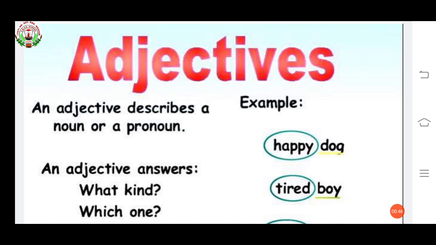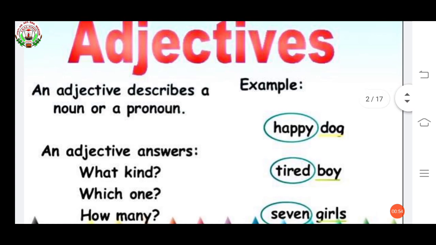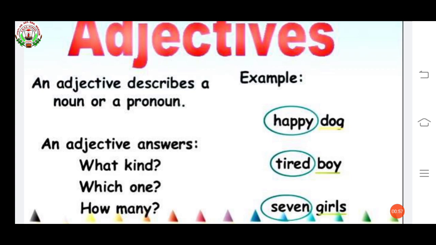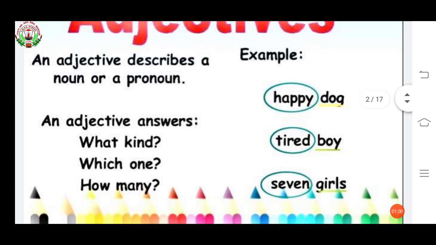So, what do adjectives do? They give us extra information. They say something about a noun. Like you can see, happy dog, tired boy, 7 girls. How was the dog? The dog was happy. Dog is a noun. Tired boy: the boy was tired. 7 girls: how many girls? 7 girls.